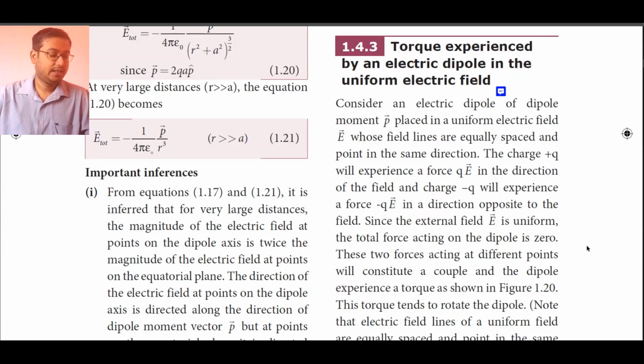Hello students, in our previous class we studied about electric field due to a dipole. There we saw two cases in brief: case 1, electric field due to a dipole at points on the axial line, and case 2, electric field due to an electric dipole at a point on the equatorial plane. If you have missed that video, touch the screen of your mobile phone, and at the top right corner you can see the I button. Click that I button and you will get the previous video related to the topic.